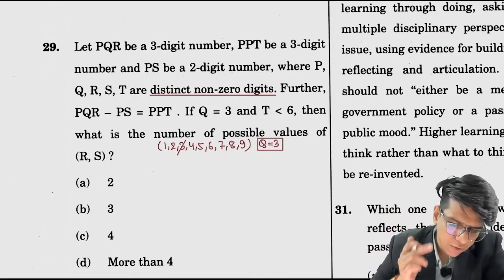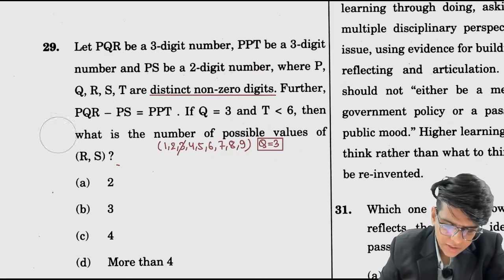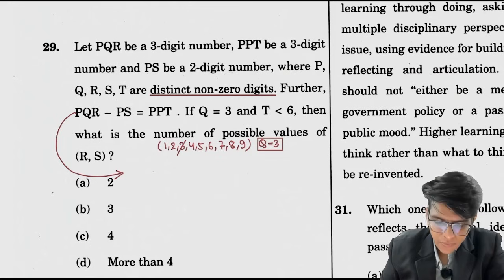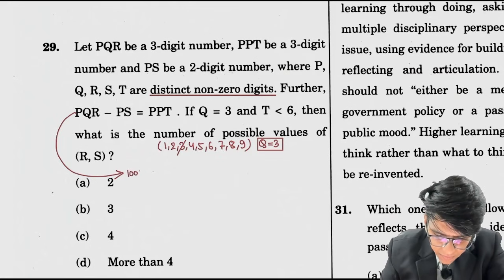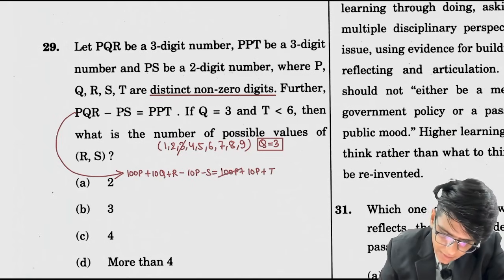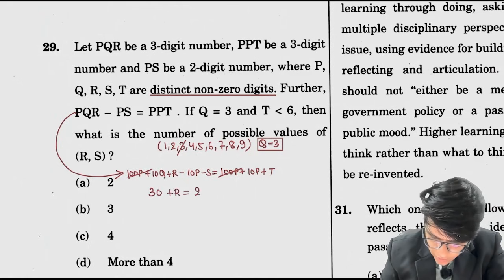Okay, now if you solve this, जब भी these types of questions are there, I always tell the students that ये जो question है ये solve होंगे expansion से या unit digit से, और कुछ इसमें कर नहीं सकते हो. So यहाँ पे you can write 100p plus 10q plus r minus 10p minus s is equals to 100p plus 10p plus t, है ना. 100p and 100p are gone. q equals to 3, तो इसको मैं 30 कर देता हूँ. ठीक है, 30 plus r is equals to 20p plus s plus t.